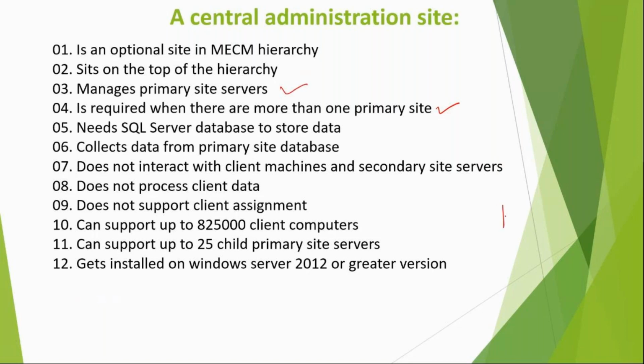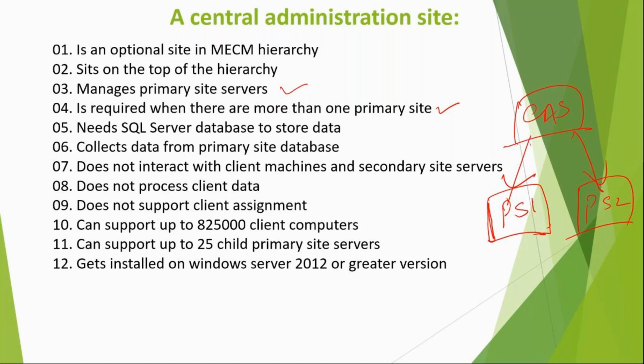It is needed when you have more than one primary site. Suppose there is an organization where you have just one single primary site, then you don't need a central administration site at all. But if you have more than one primary site, let's say primary 1 and then primary 2, then you need a CAS on the top of it. And why do we need CAS? To manage these primary sites.